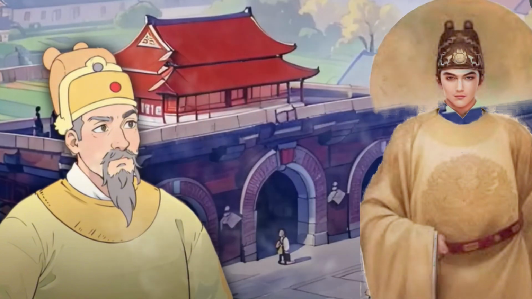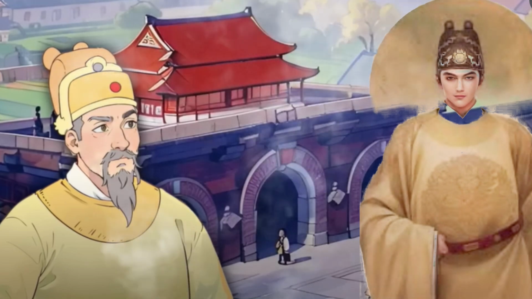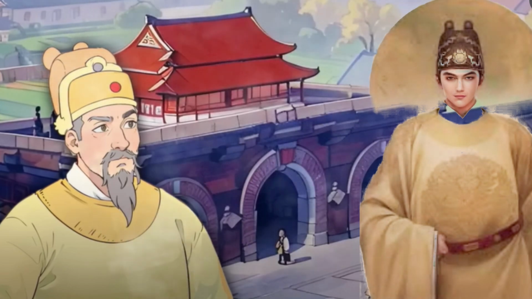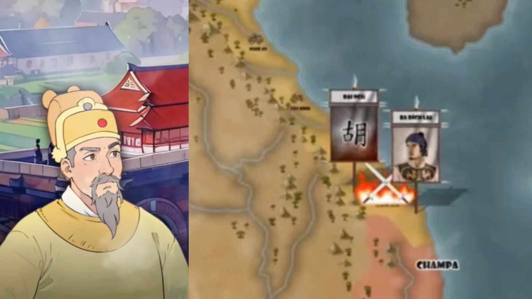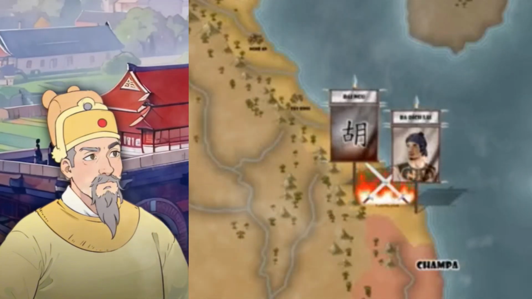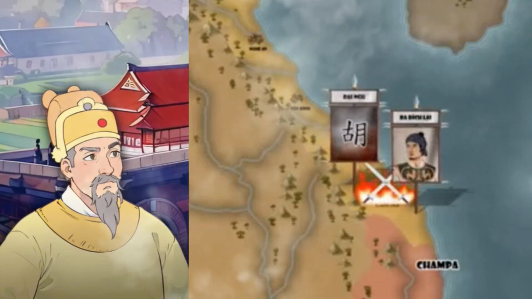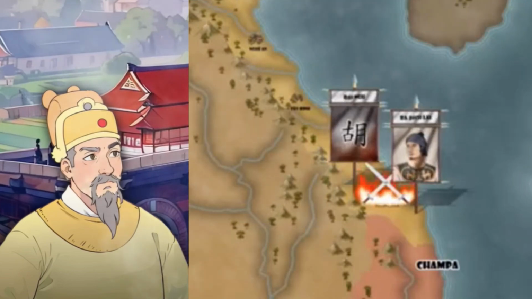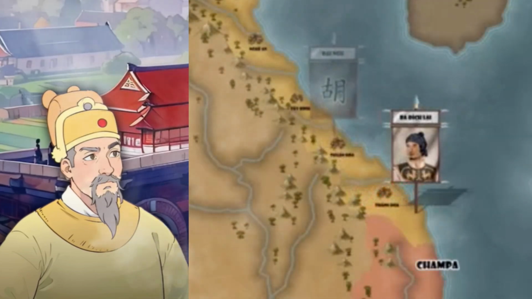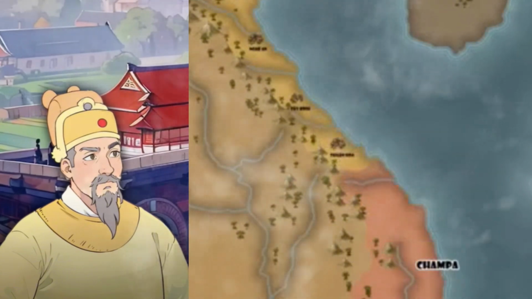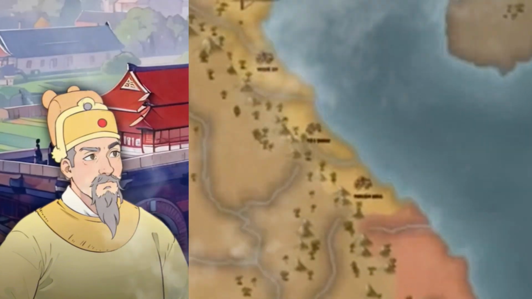He reformed various aspects of governance, including laws, education, military, and taxation. In 1402, the generals of the Ho Dynasty sent troops to attack Champa, and its king surrendered territory in exchange for peace. Ho Quy Ly relocated people from elsewhere to settle and develop the newly acquired lands.